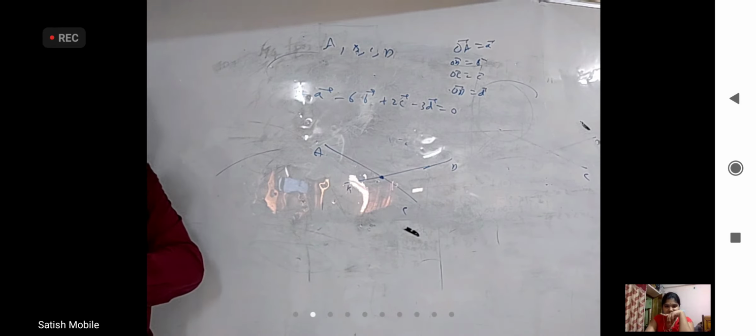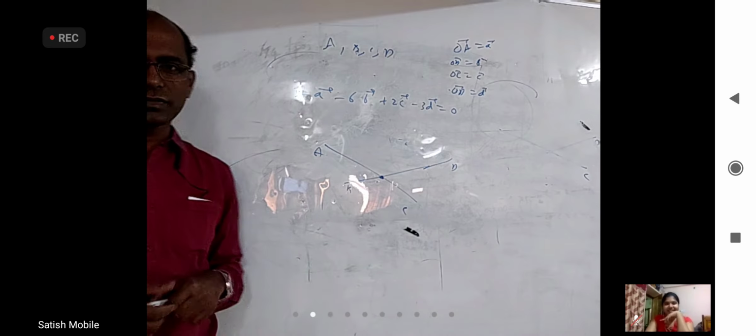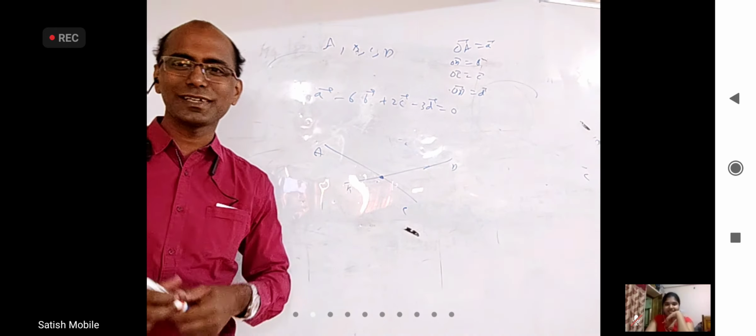Each time I will not equate it to 0 because they are not vectors, they are position vectors. You cannot say 7 should be 0, minus 6 should be 0, that is meaningless, right?